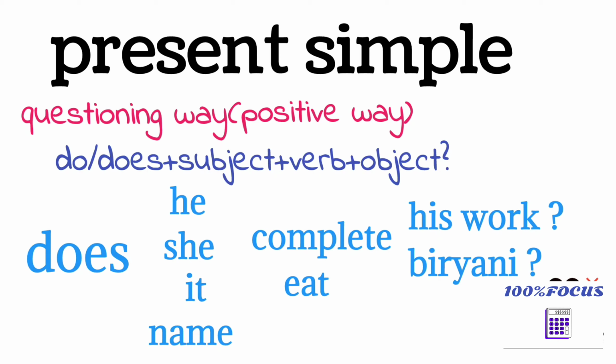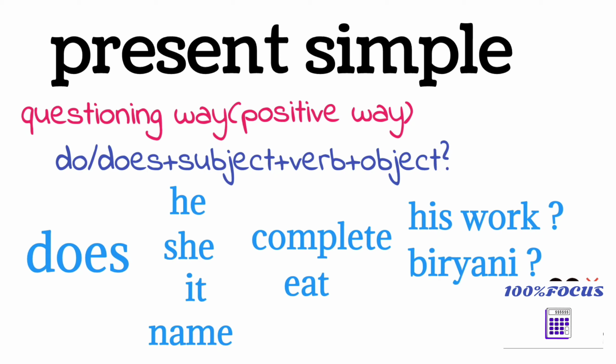We'll read the sentences. Does he complete his work? Does she complete her work? Does it complete its work? Does puppy complete her work? Like that. We have to write does when we are using he, she, it, or any name, and the verb will not change here.